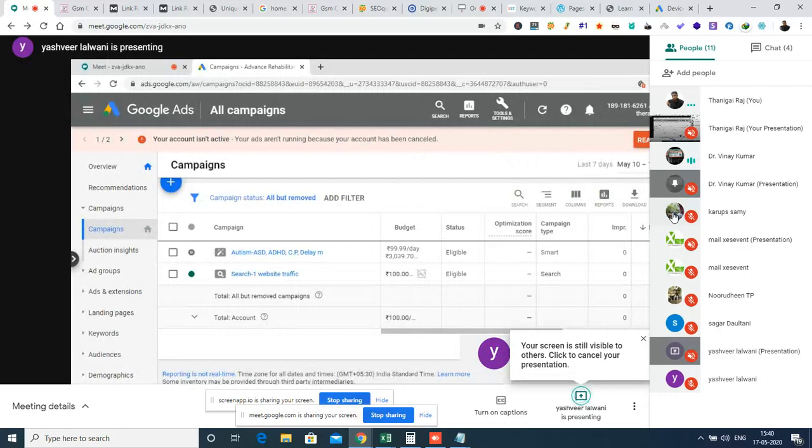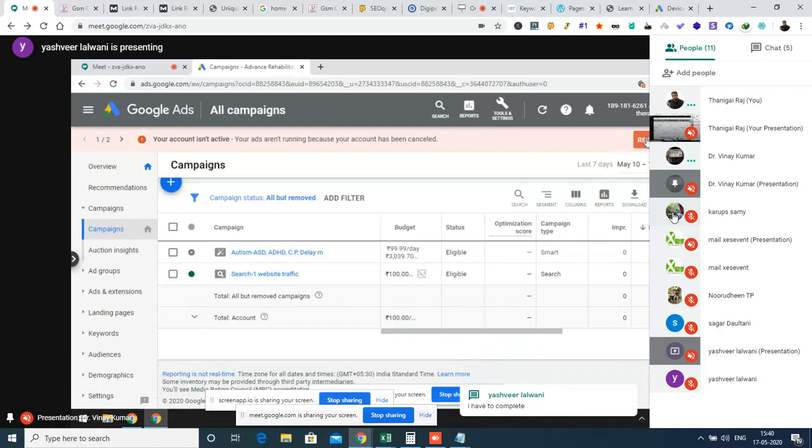Here it shows reactivate and hide. What is this? Top right. Reactivate account. Your account has been blocked or cancelled for some reason. So you can create a new account using a new email ID. How can I do that? You can create a new email ID in Gmail and use that email ID to log in.